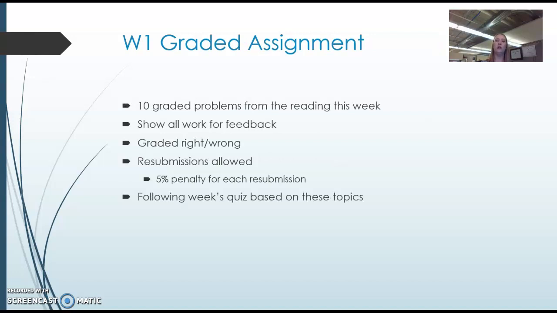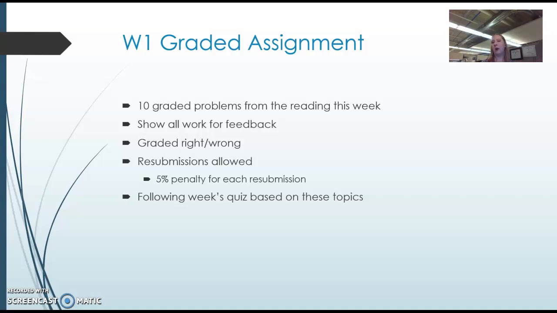What you're actually turning in for the week is the week 1 graded assignment. These are 10 problems from the reading this week. If there are different parts, each part is considered a problem. You want to make sure that you are showing all work so that you can get feedback on what your errors are. If you have the answer wrong and there's no work, we don't know where you went wrong.